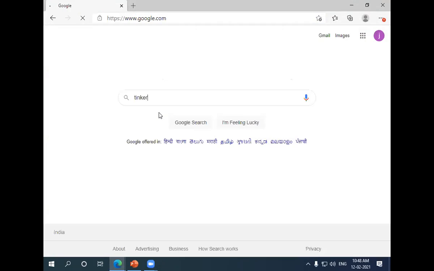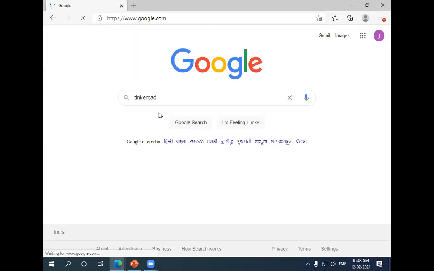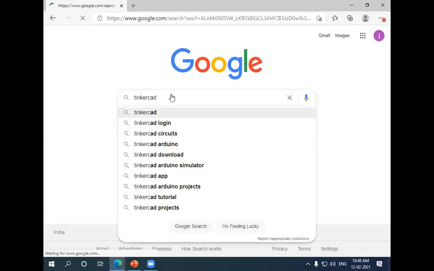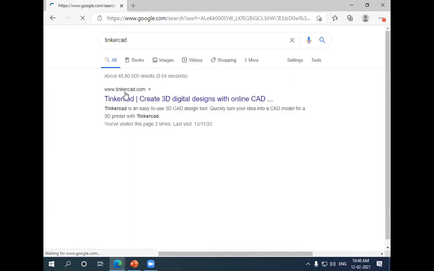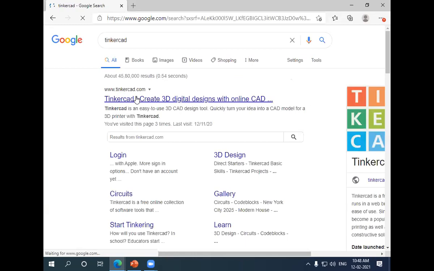You can type Tinkercad, www.tinkercad.com. If you type that, you will be able to get this. This is open source software only, so everybody can access it. And you just click on it.